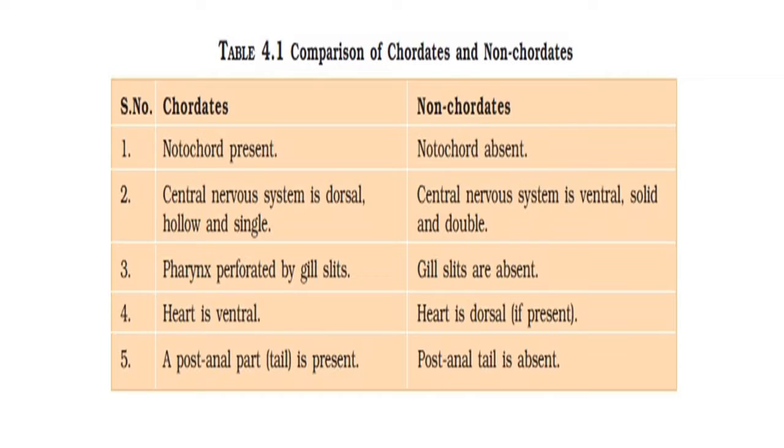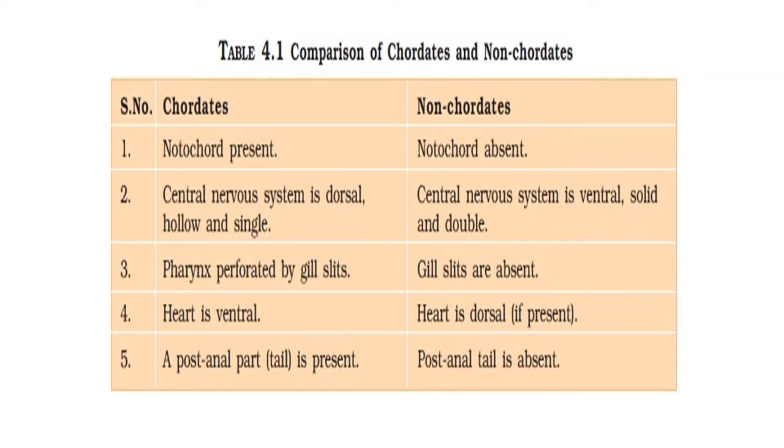Third point, in chordates the pharynx is perforated by gill slits. The presence of gill slits is a feature of aquatic animals. In non-chordate animals these gill slits are absent. Fourth point is related to the heart.